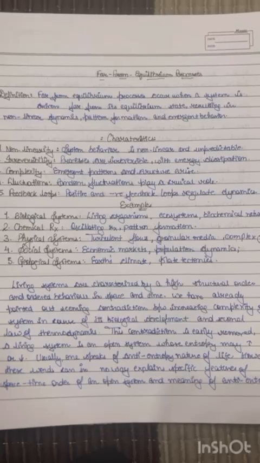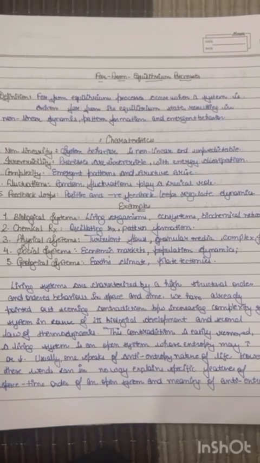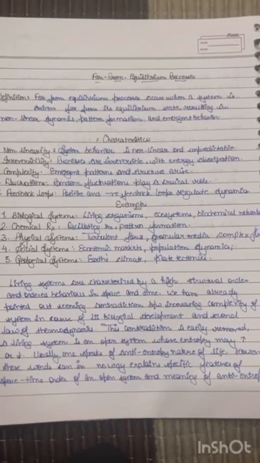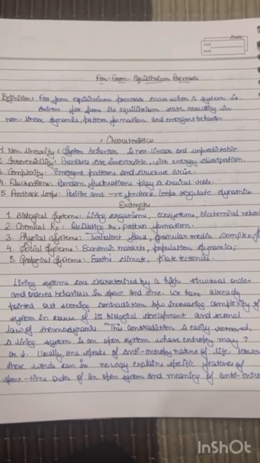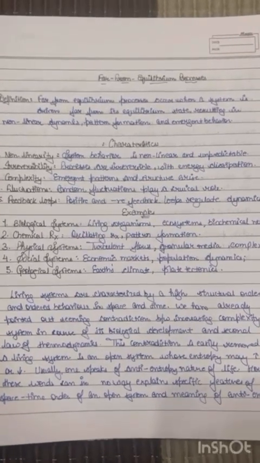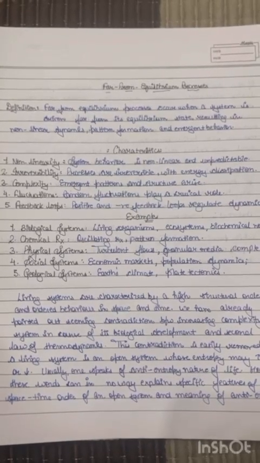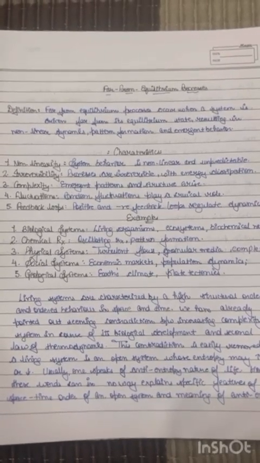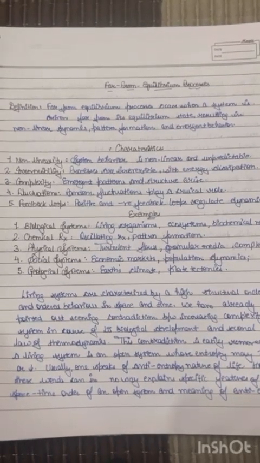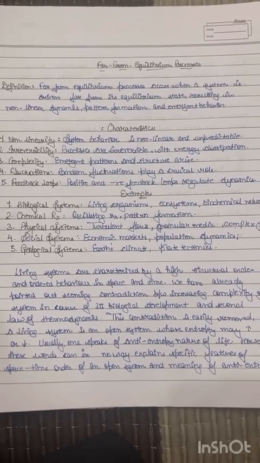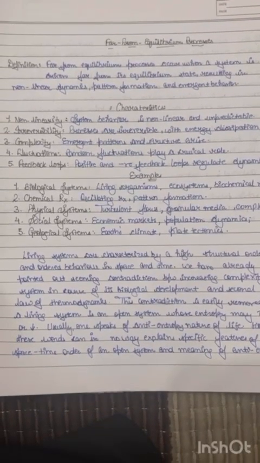Living systems are characterized by a high structural order and ordered behavior in space and time. We have already pointed out the seeming contradiction between the increasing complexity of a system in the course of its biological development and the second law of thermodynamics. This contradiction is easily removed. A living system is an open system whose entropy may increase or decrease. One speaks of entropy as the nature of life. However, these words in no way explain specific features of space-time order of an open system, and the meaning of the anti-entropy concept remains obscure.